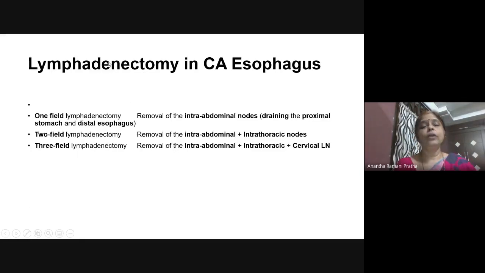Next, I told you lymphadenectomy you can do 1 field, 2 field, 3 field. 1 field is only intra-abdominal, 2 field is intra-abdominal and intrathoracic, 3 field is intra-abdominal, intrathoracic and cervical.